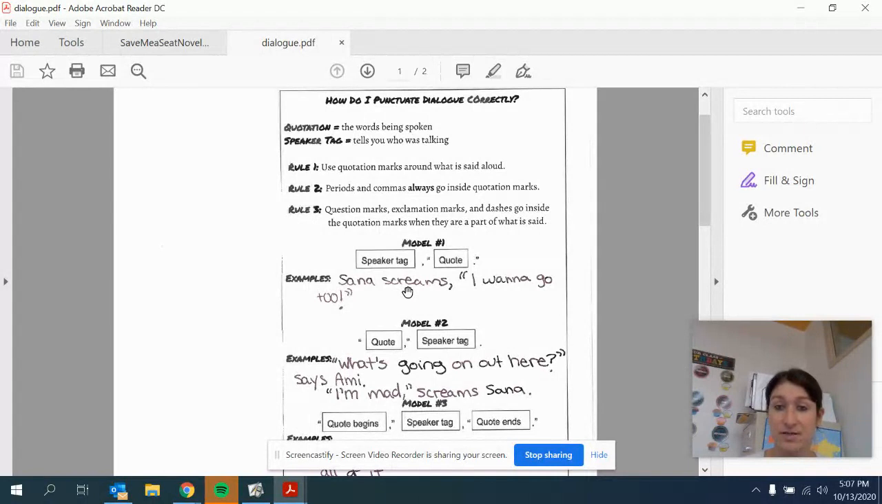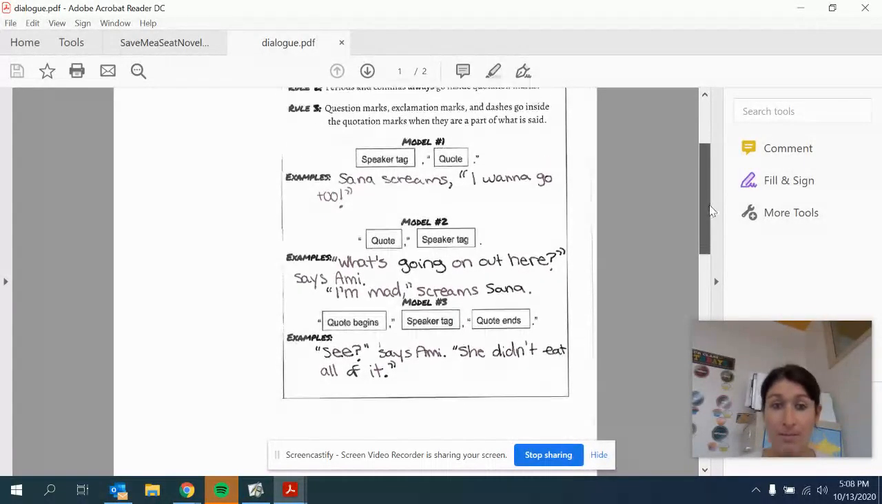Sana screams, "I want to go too!" Notice it tells you who's saying it, then there's a comma, and then we have our quotation marks. And notice that it starts where she's screaming and it ends. And if you notice, the exclamation point is right before the quotation mark. So this always has to go inside. Model two.